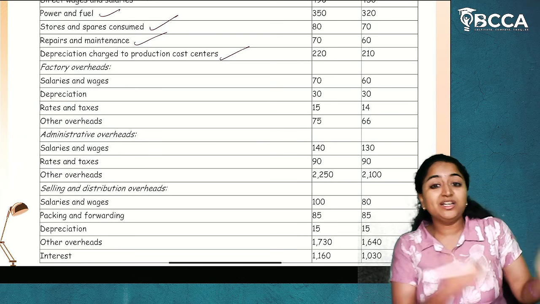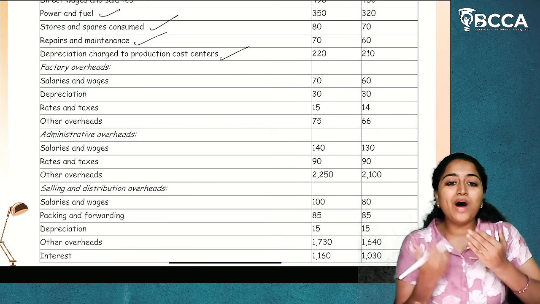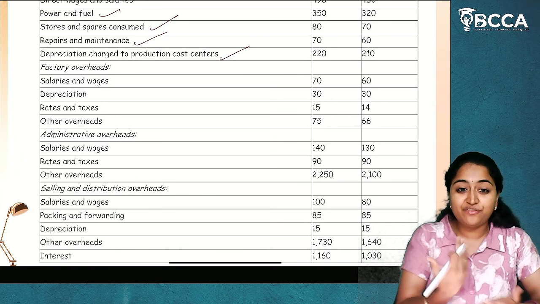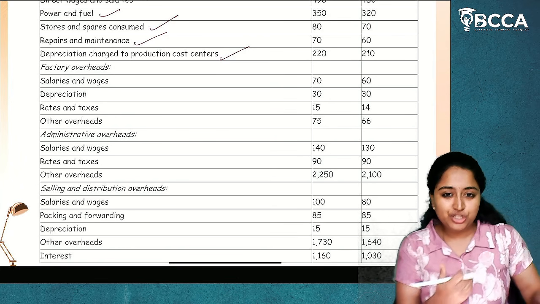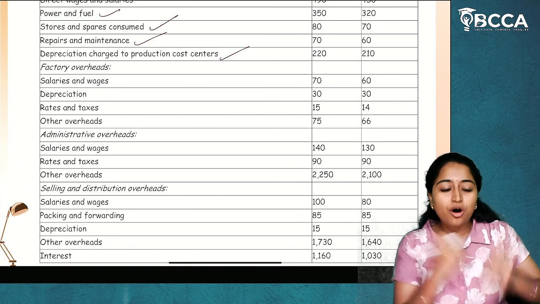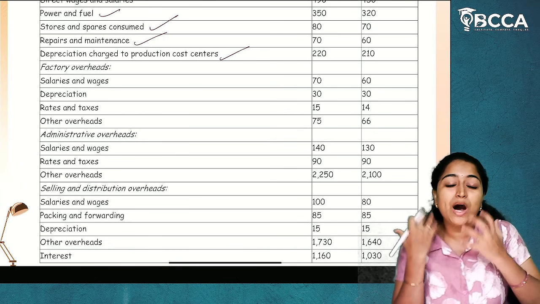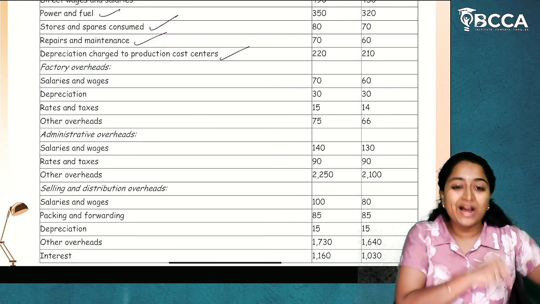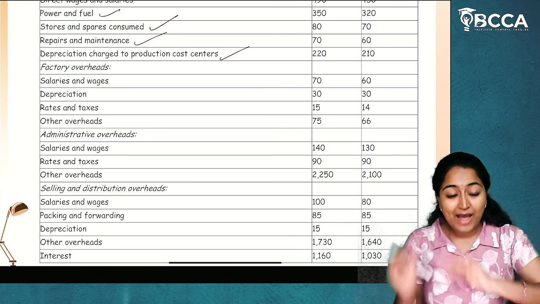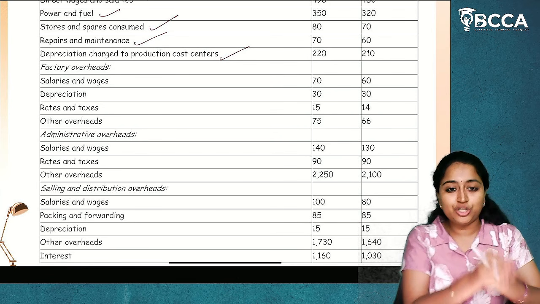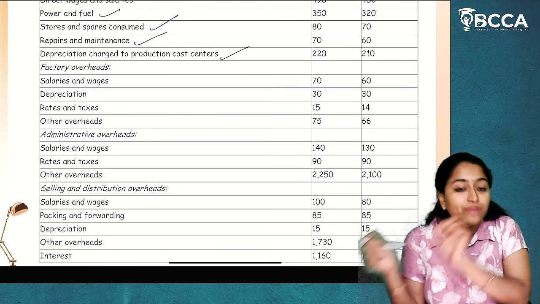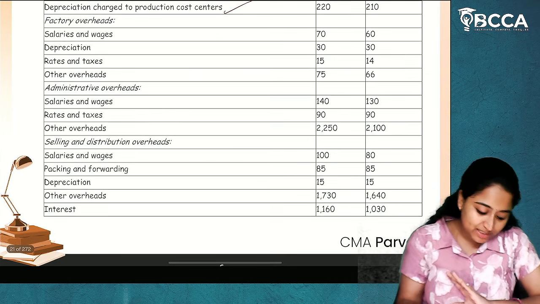Which means when the transportation is happening, if you are paying any taxes or rates like freight, octroi, transportation taxes, or any other detention, demurrage charges, all these taxes and rates which you are paying, which is categorized into factory overheads or administrative overheads, those will be taken into consideration when we are doing the calculation of profit before tax. This is not the tax which we are paying from the income or from the revenue. Okay, I hope it is clear to you.